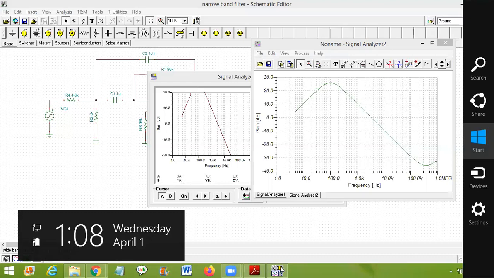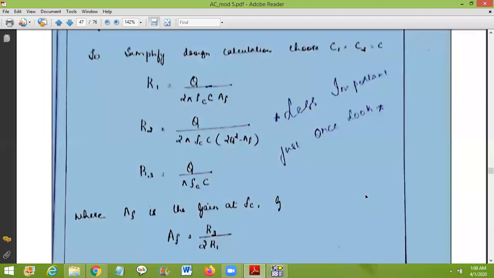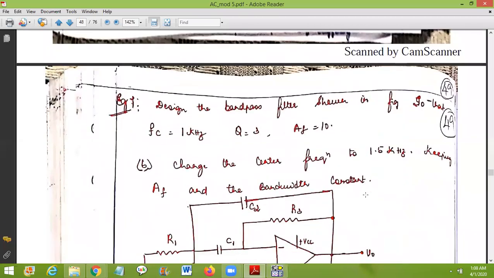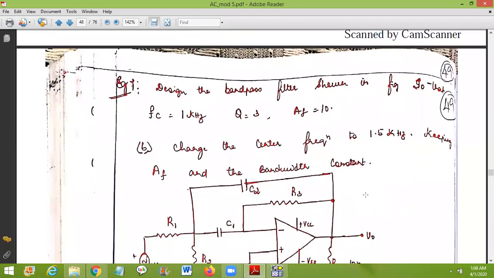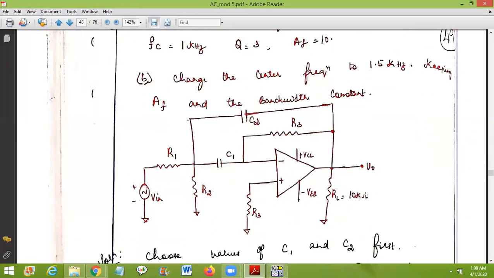Based on this, they have given an example. A numerical problem: design a band pass filter shown in the figure so that Fc is equal to 1 kilohertz, Q is equal to 3, AF is equal to 10. This is the circuit diagram.